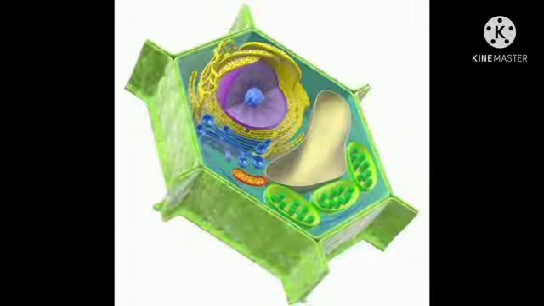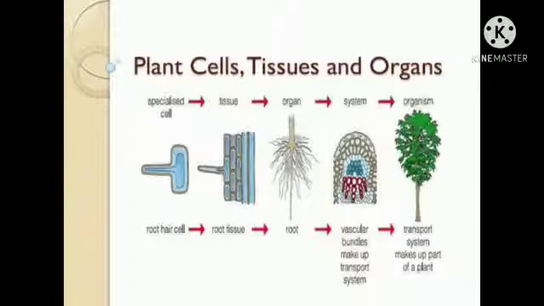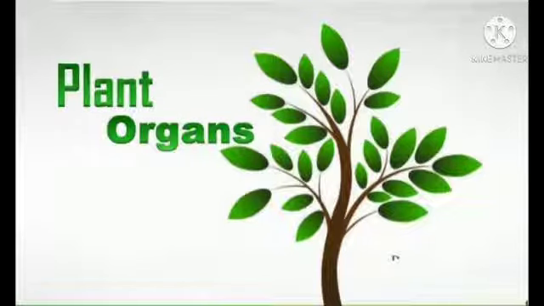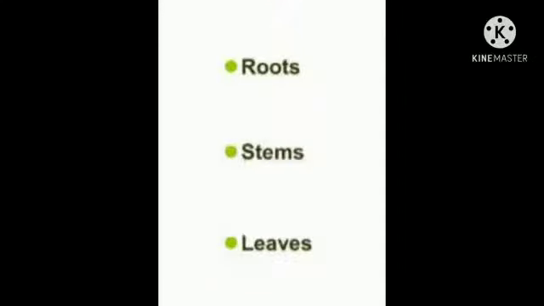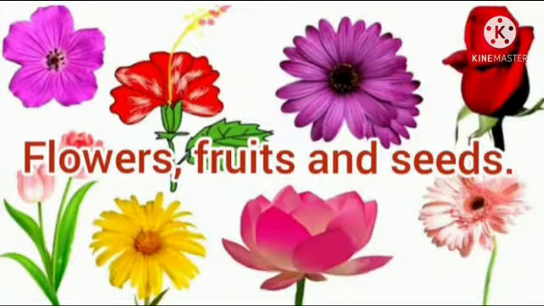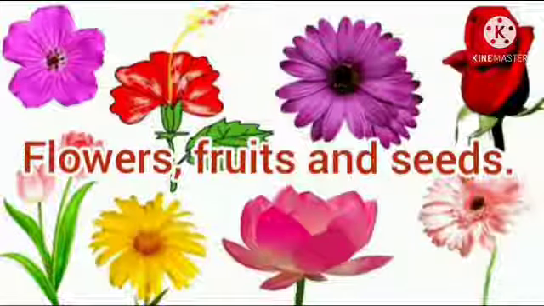Plants are made up of cells. Cells together form tissue. Tissue joins to form organ. Organs of plants is of two main parts. They are vegetative parts and reproductive parts. Vegetative parts consist of roots, stems, leaves. Reproductive parts consist of flowers, fruits and seeds.